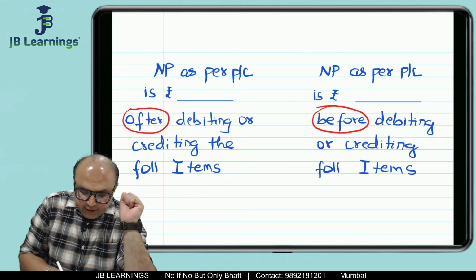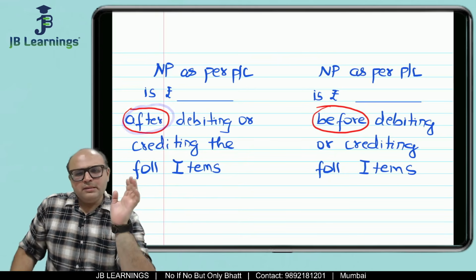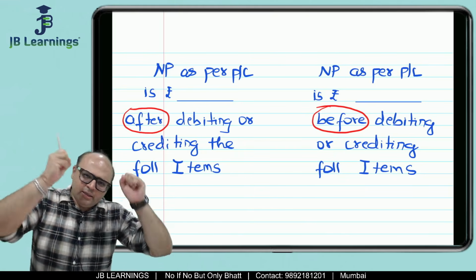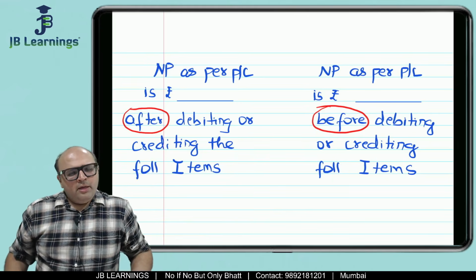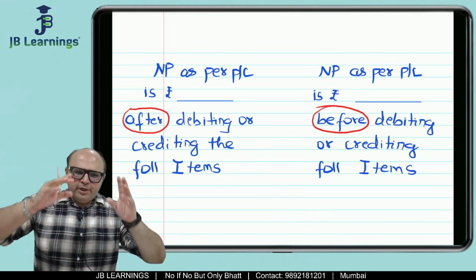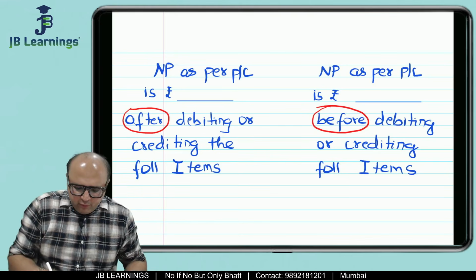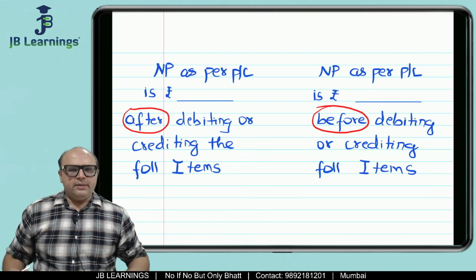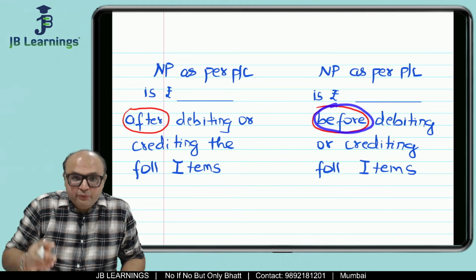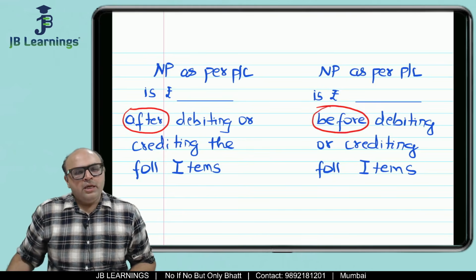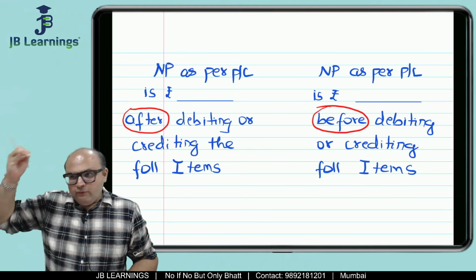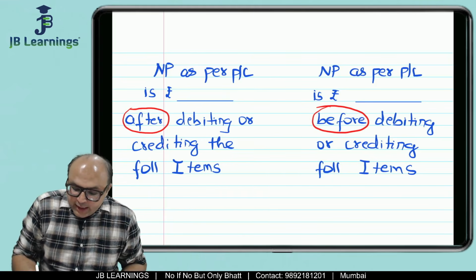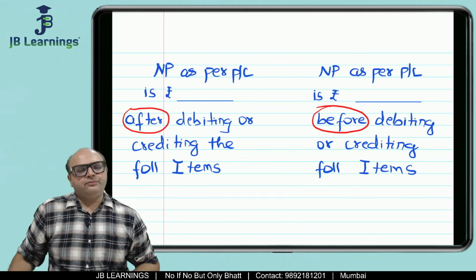When they say after debiting the following items, it means the items which are going to come next are already part of the P&L. They are already posted in the P&L. Means the net profit which is given is after giving effect to the debits and the credits. But if they give you before debiting and crediting, it means the following points which are going to come, the effect of those points is not yet given in the net profit.